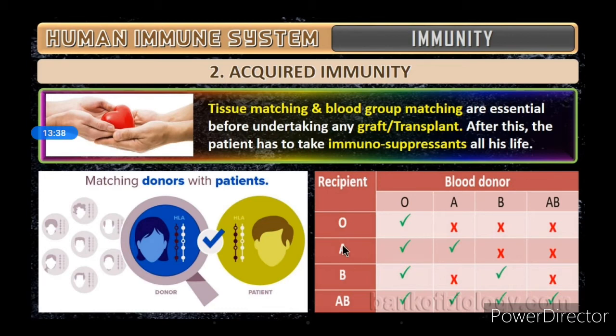Then if the recipient is A, then O and A can give. If the blood is B, then O and B can. If it is AB, all the types of blood can be given. Okay,